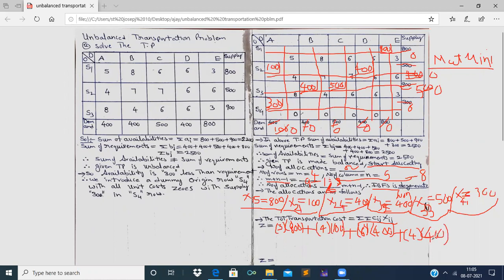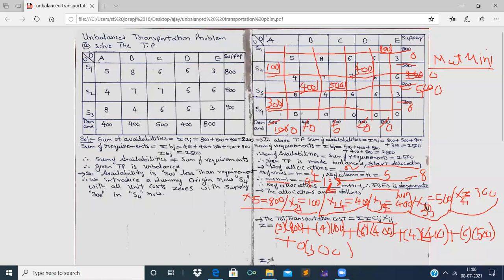Now next product of cost and allocation, 6 into 500. Next, plus the last product of cost and allocation, 0 into 300, which is 0.